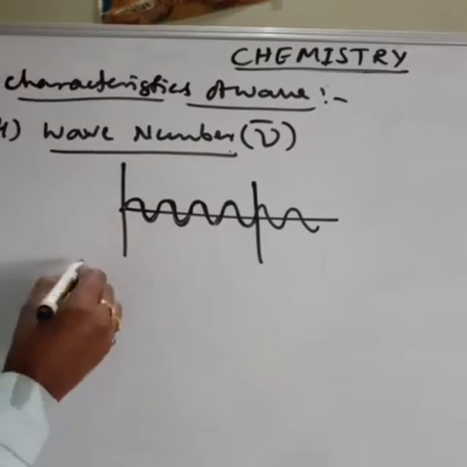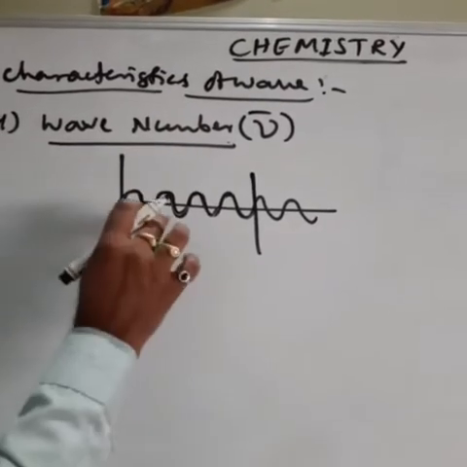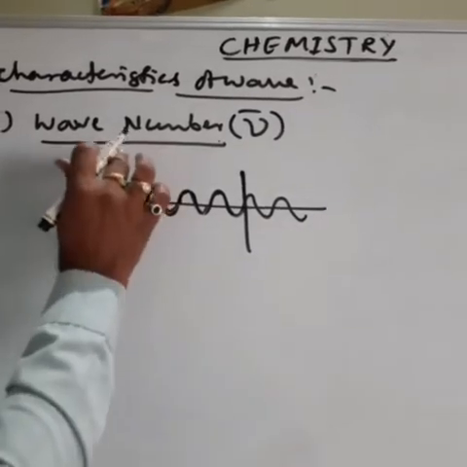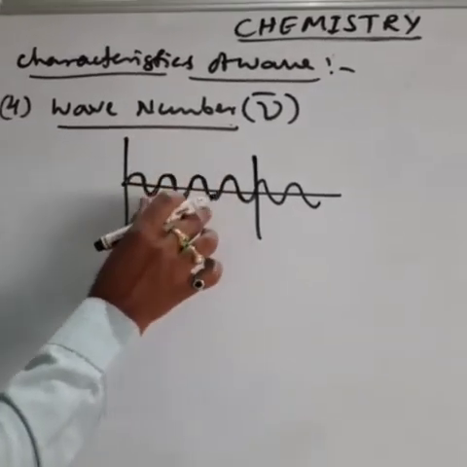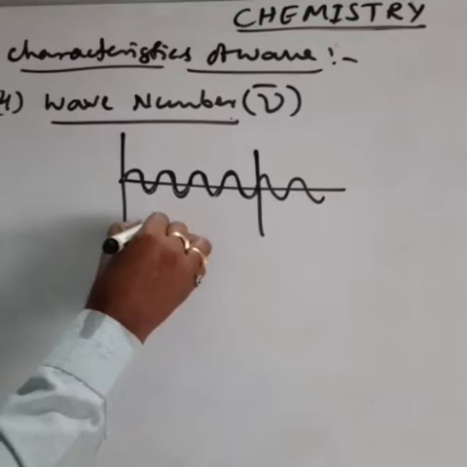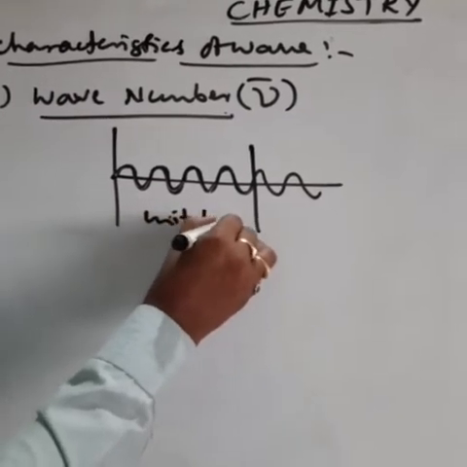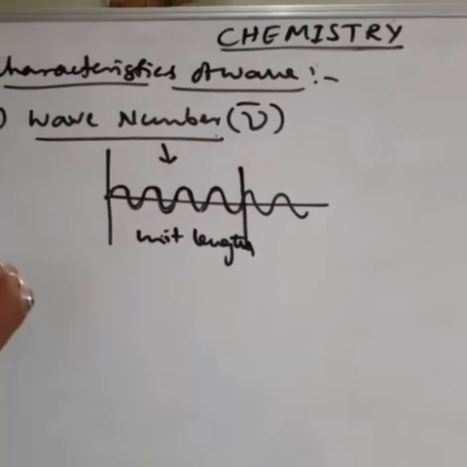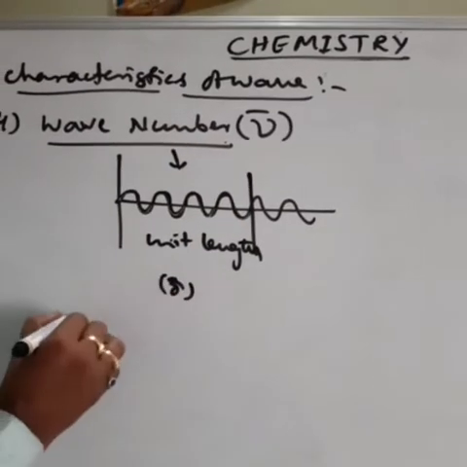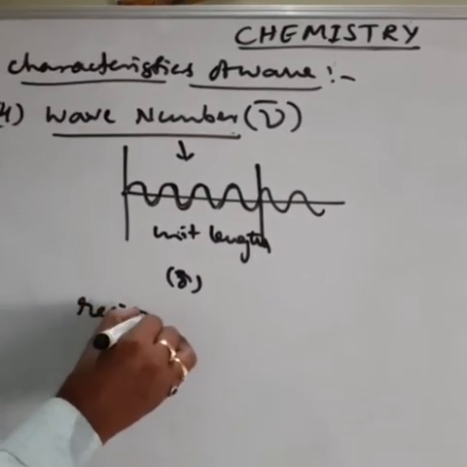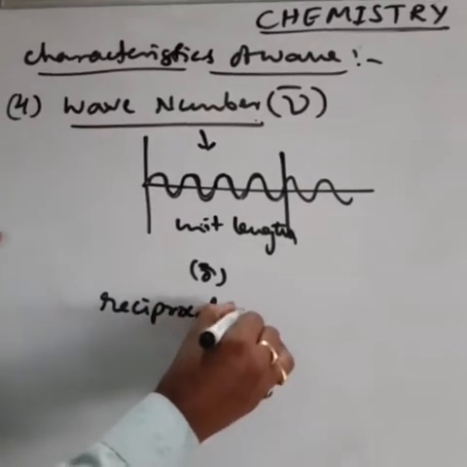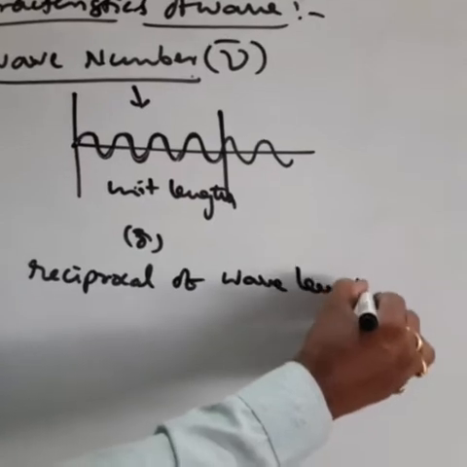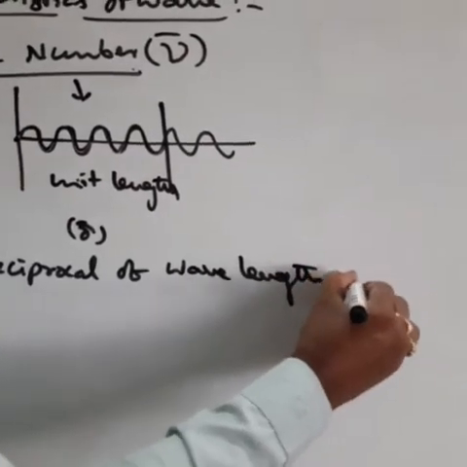Another definition, the second definition: reciprocal of wavelength. That is also wave number. So what is the first definition? The number of waves present per unit length. So this is unit length. How many waves are present per unit length? That is called wave number. The second one is reciprocal of wavelength, which is also wave number.